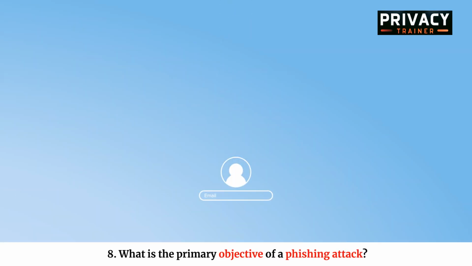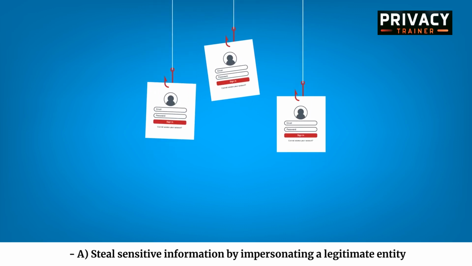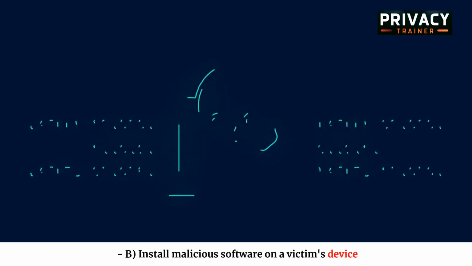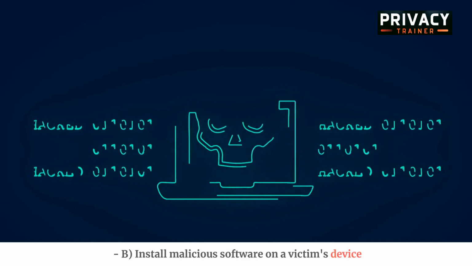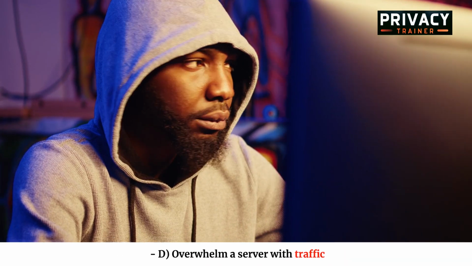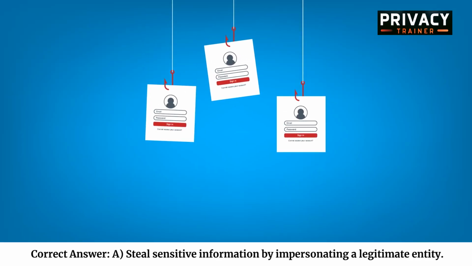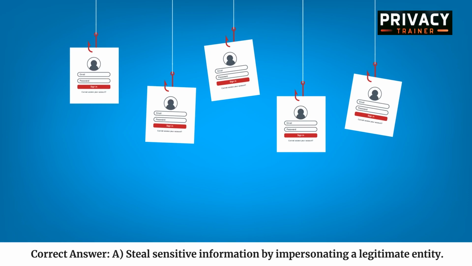8. What is the primary objective of a phishing attack? A. Steal sensitive information by impersonating a legitimate entity. B. Install malicious software on a victim's device. C. Conduct reconnaissance on a target network. D. Overwhelm a server with traffic. Correct answer: A. Steal sensitive information by impersonating a legitimate entity.